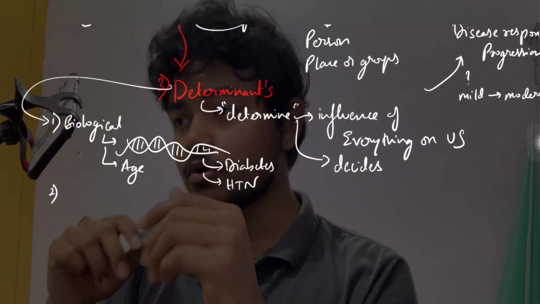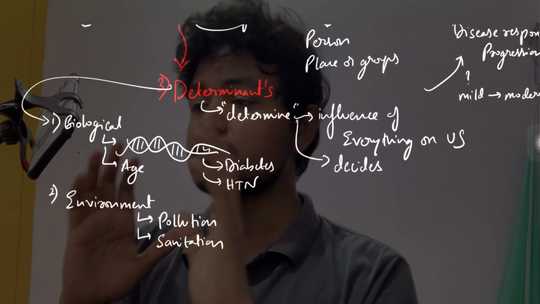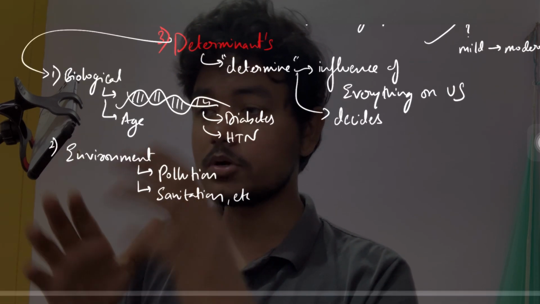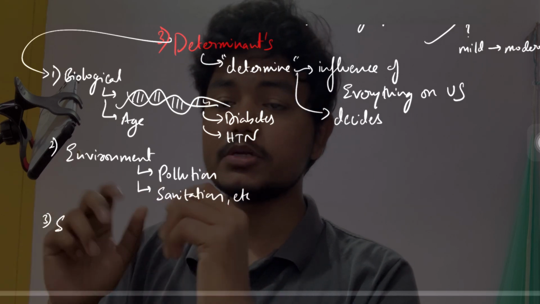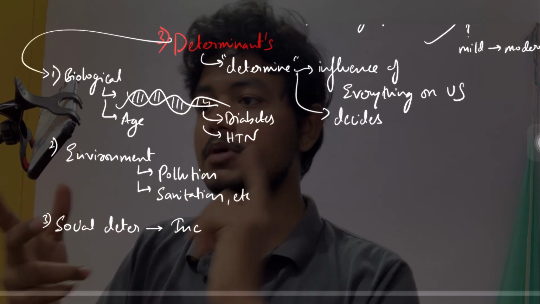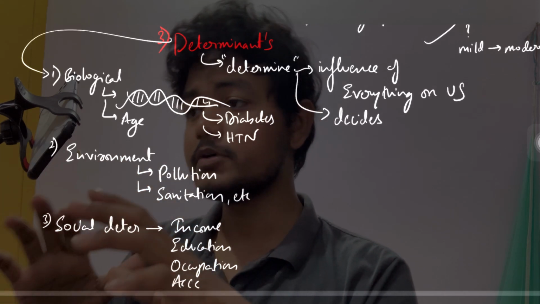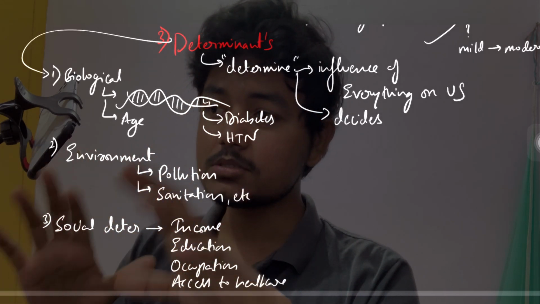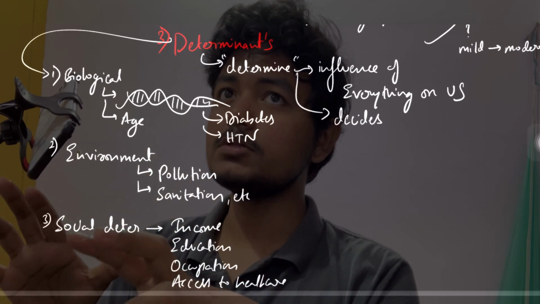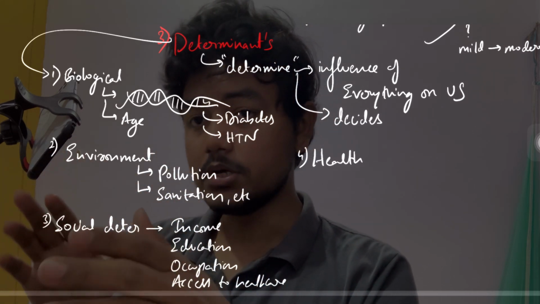Then we have the environmental determinants, like pollution or sanitation. These also play a very crucial role in the progression or the severity of the disease. Then there are social determinants, like income, education, occupation, and access to healthcare. All these things play a crucial role in determining how the disease will trouble us, or how the disease will cause its effects on us.